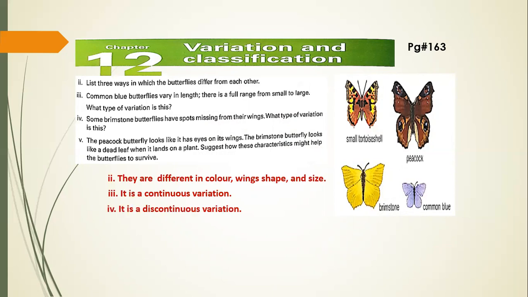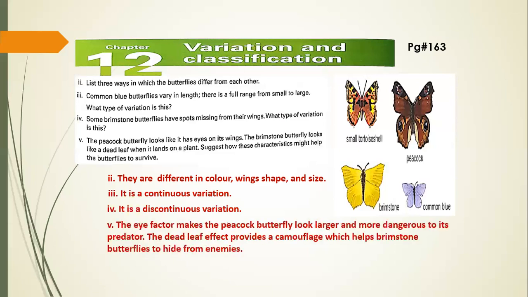The last part of this question is: the peacock butterfly looks like it has eyes on its wings. The brimstone butterfly looks like a dead leaf when it lands on a plant. Suggest how these characteristics might help the butterflies to survive. So the eye spots make the peacock butterfly look larger and more dangerous to its predators. The dead leaf effect provides camouflage, which helps brimstone butterflies to hide from their enemies.